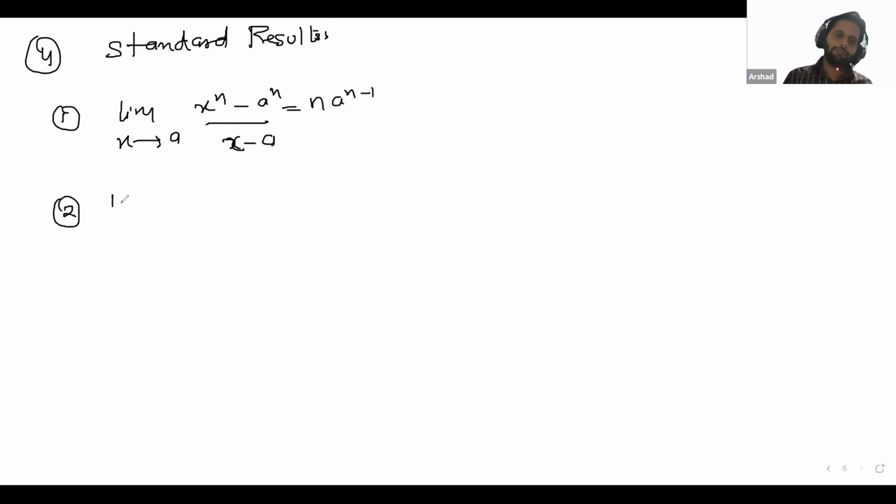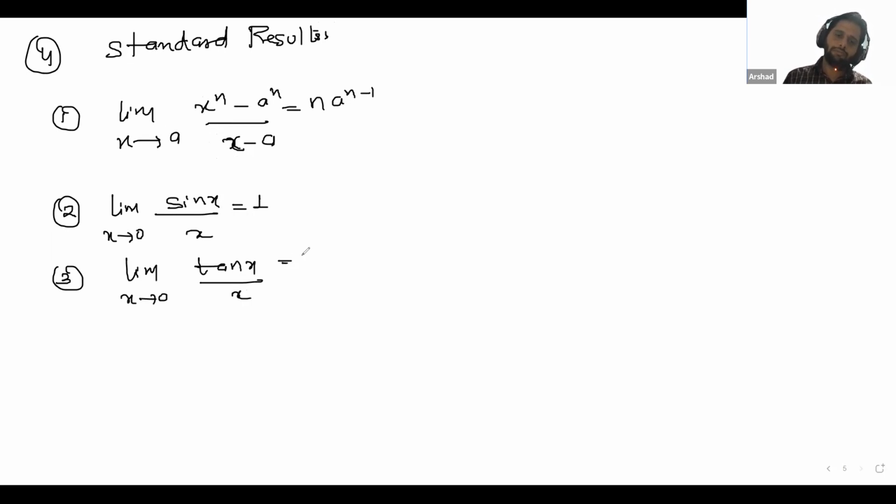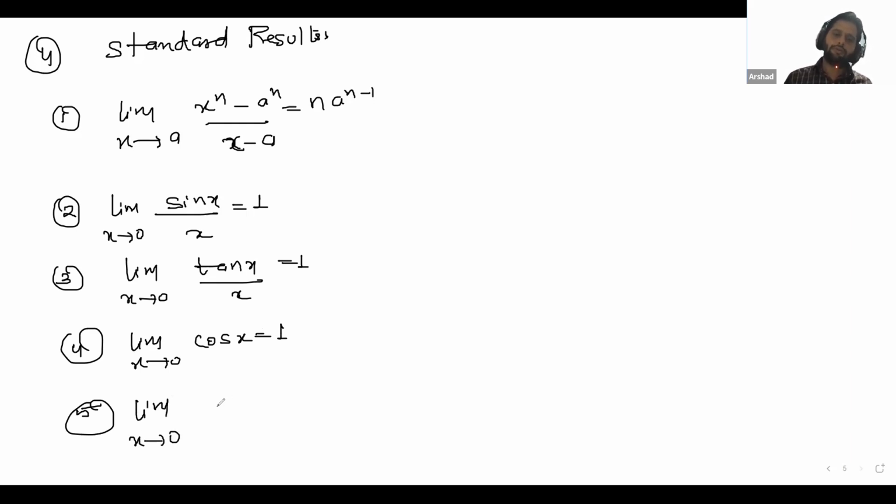Some more formulas we have like this: limit x tends to 0, sin x by x is equal to 1. Third, limit x tends to 0, tan x by x is equal to 1. Fourth is limit x tends to 0, cos x is equal to 1. And fifth is limit x tends to 0, sin x is equal to 0. I've just given the summary of the limits. Please, Noma, note down this and confirm.